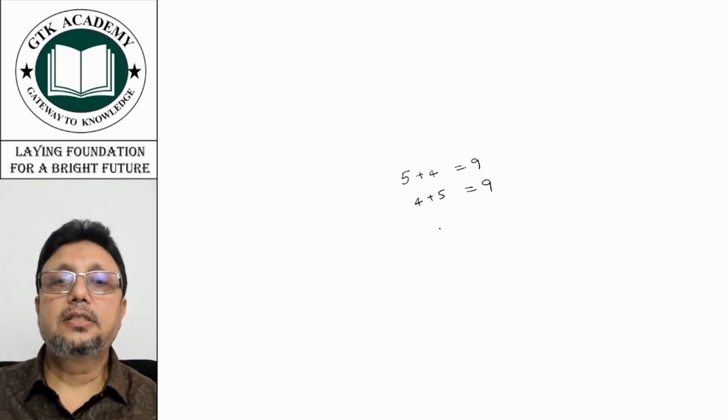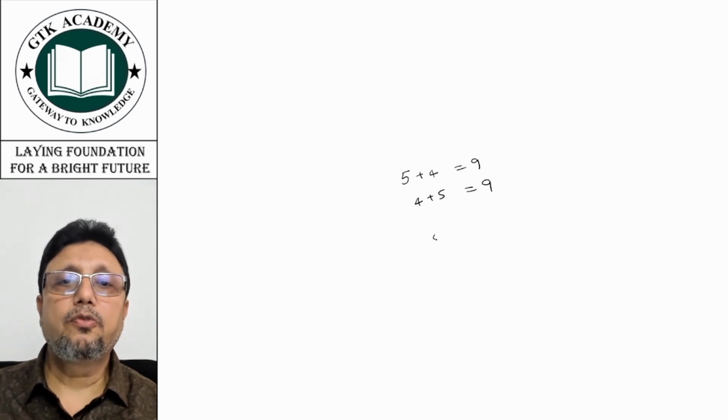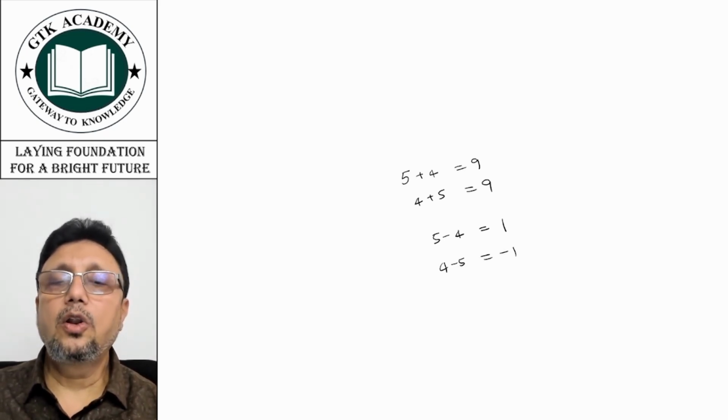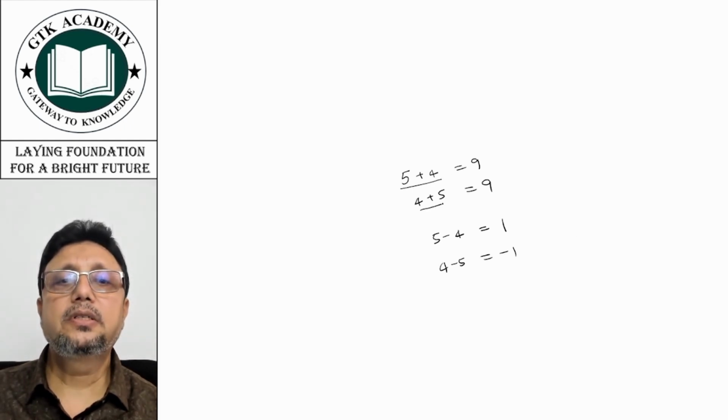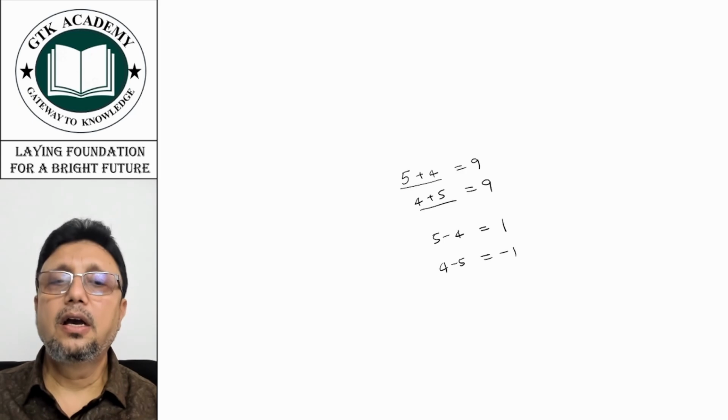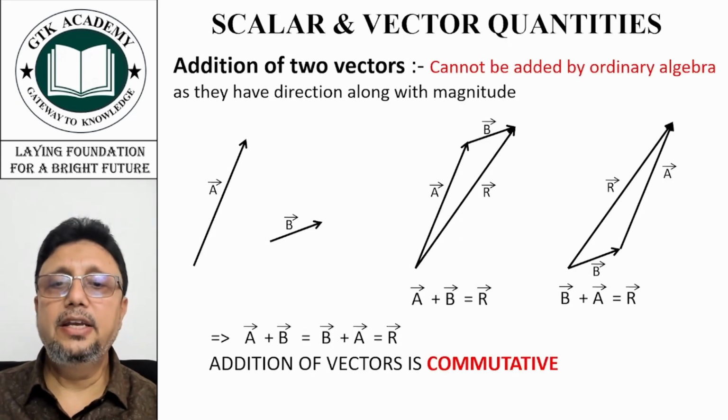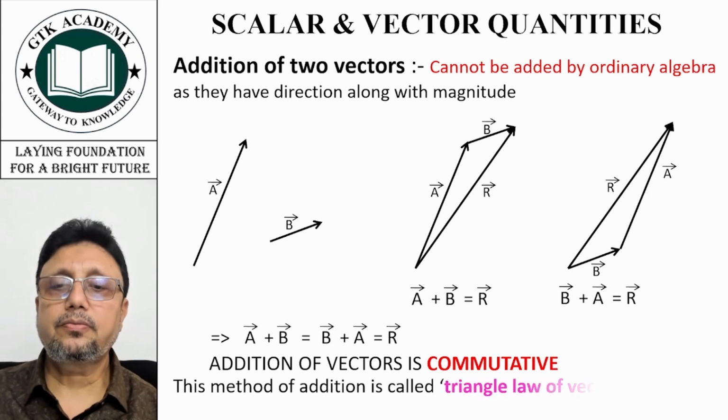But subtraction is not commutative. 5 minus 4 is equal to 1, but 4 minus 5 is equal to minus 1. So subtraction is not commutative. But if you see the numbers, addition of numbers is commutative. So addition of vectors is also commutative.